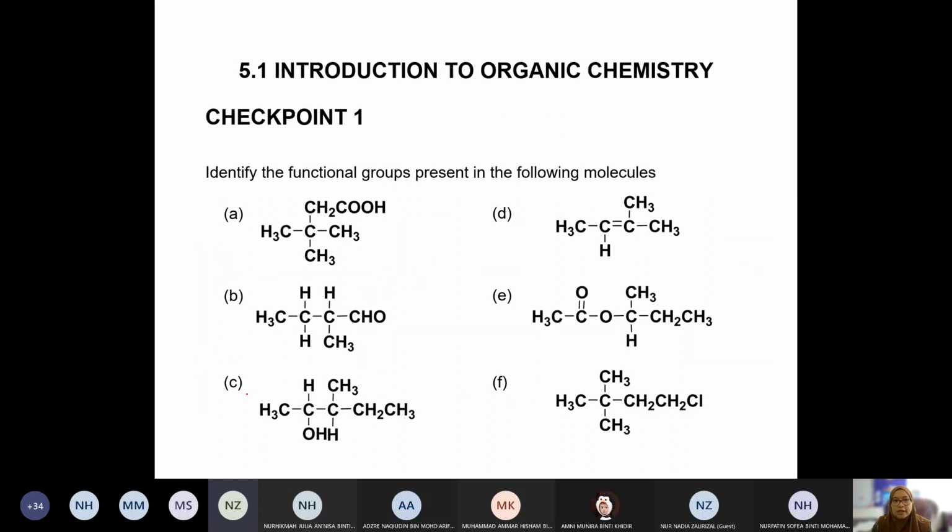Right? As a checkpoint, try to complete this one first. I give you 3 minutes, and once the 3 minutes is up, I'm going to call names. It's been a long time since I called names, right? Okay, so please be prepared. Okay, 3 minutes for you guys.